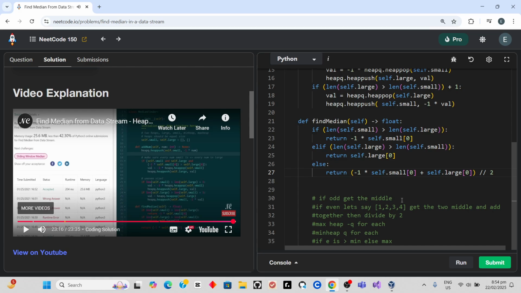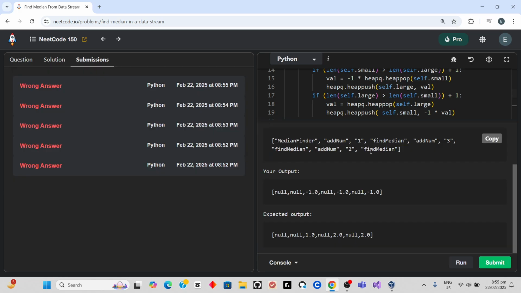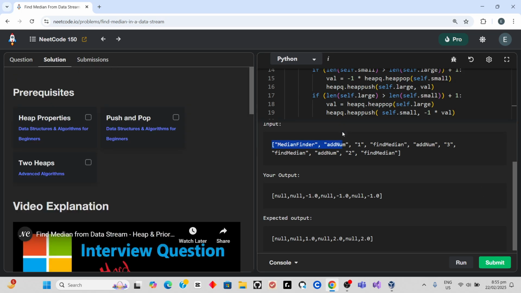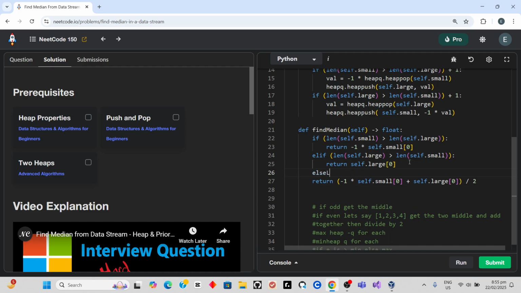Oh, what did we miss? Maybe it should be else. That should be this one. My output is 1.0, but I expected 2.0. Ah, still remove this one. This should be fine. The else doesn't do anything.